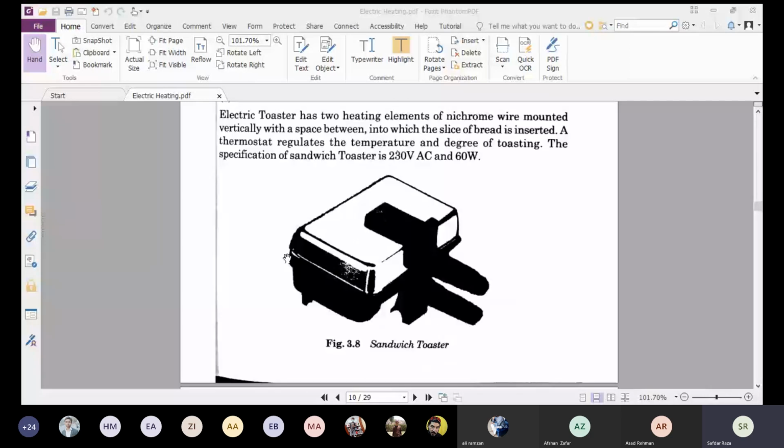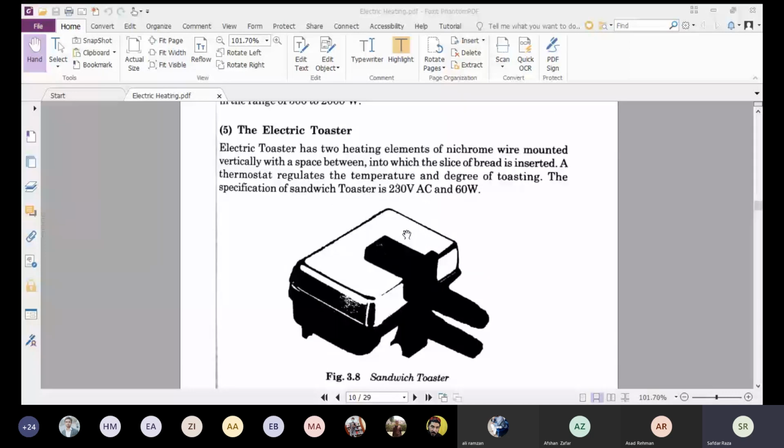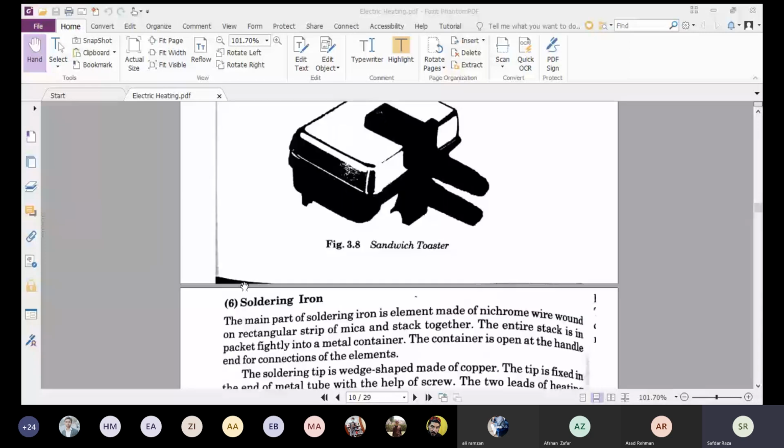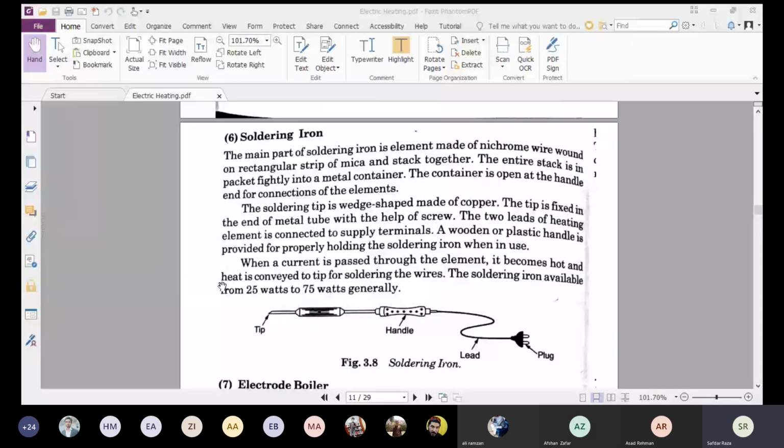Here you can read by yourself the explanation of the electric toaster, how the power is produced in it. You already know the working of the soldering iron. You already use the electric soldering in every semester, in every project. So the working of the electric soldering is an example of electric heating.